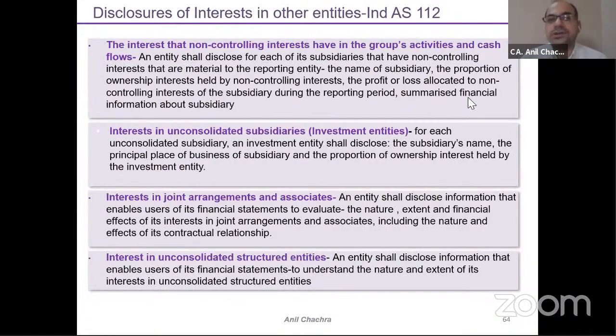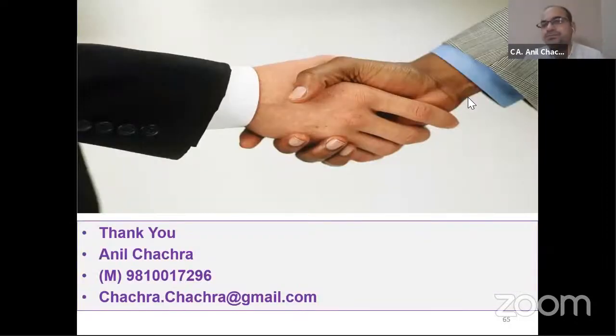So all disclosures, whatever the controlling part, whatever the non-controlling part, how much percentage you have held in your subsidiaries, how much percentage you have held in the associate part or in the joint arrangement part, whether your joint arrangement is a joint operation or a joint venture, all the things we need to disclose under this Ind AS 112 part. So that was all about the consolidation accounting parts.